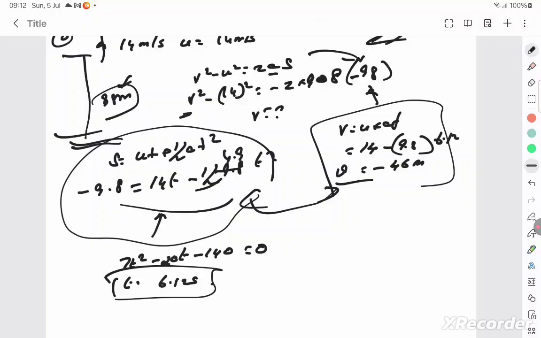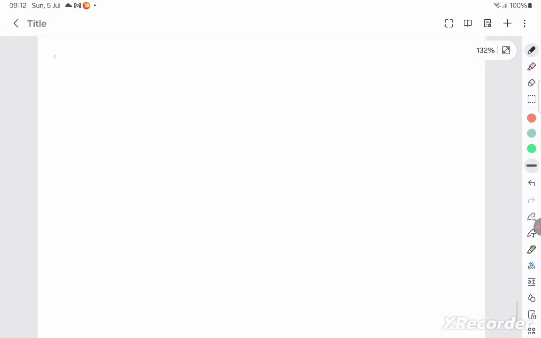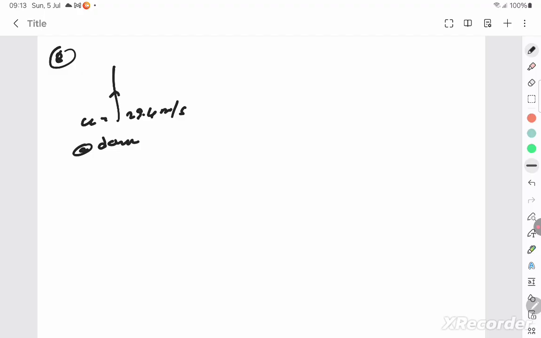It's the 8th question. A player throws a ball upward with an initial speed of 29.4 meter per second. That's the initial speed. What is the direction of acceleration during the upward motion of the ball? It will be downward. What are the velocity and the acceleration at the highest point? At the highest point, the velocity will become 0. Acceleration will be downward, 9.8 meter per second square.